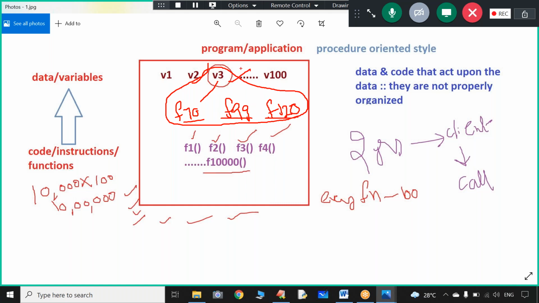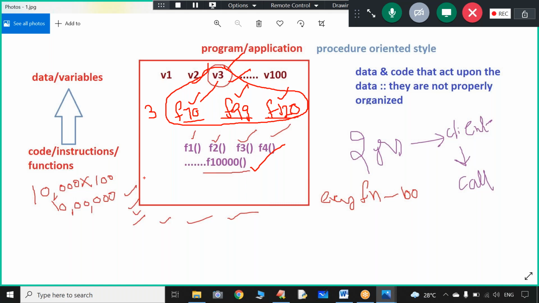Sir, after clubbing also something went wrong because of the V3. Now tell me, even after clubbing the data and eligible code that act upon the data, again if something went wrong, am I required to debug each and every function like 10,000 functions? It is foolishness, not required. Who is eligible to access V3? F70, F99, F120. You have to interrogate only those 3 functions. How much time will it take? Very short period of time it will take.